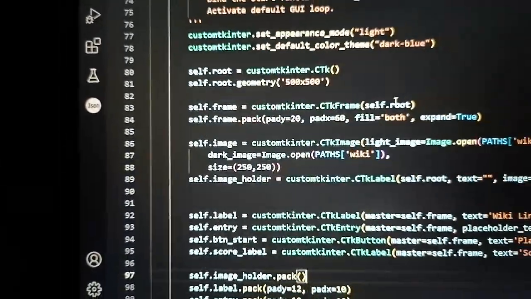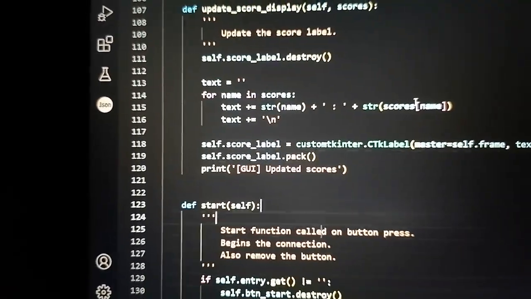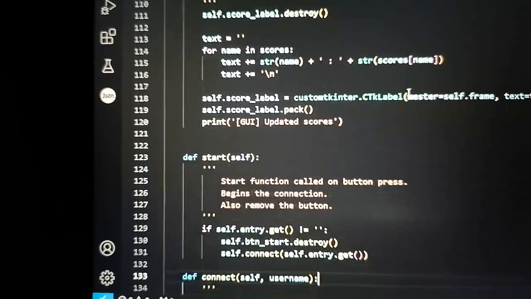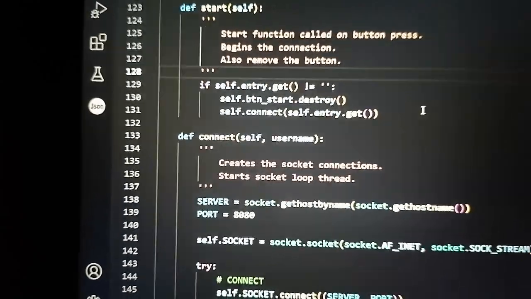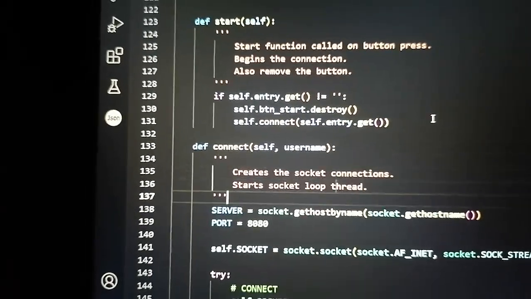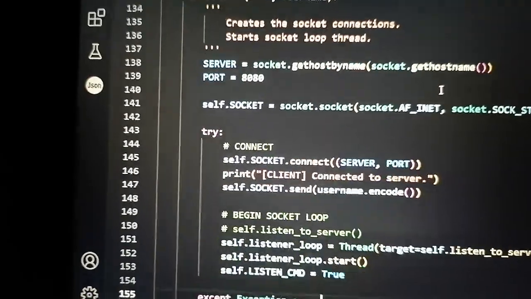So anyways, we also have a pag delete then, so it cleans up. Create GUI. So our GUI is made by Tkinter. And then meron din tayong update score display, which again just updates the scores. See start. So our start is tied to the start button. So pag press natin, dyan siya magko-connect sa server. Otherwise, kahit pagbukas ng GUI pa lang, there's nothing in it. There's no connection yet. So yun, this is our connection.